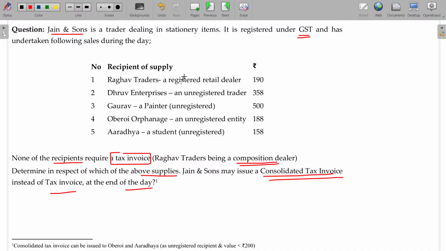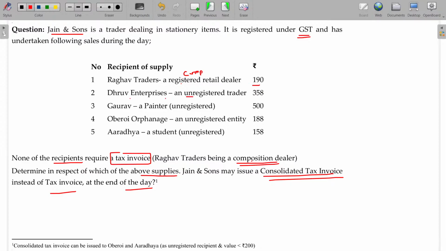Raghav Trader is registered, though he is a composition taxpayer, composition dealer, so he is not in need of a tax invoice. Anyhow, since he is a composition taxpayer, I'll just keep it pending.